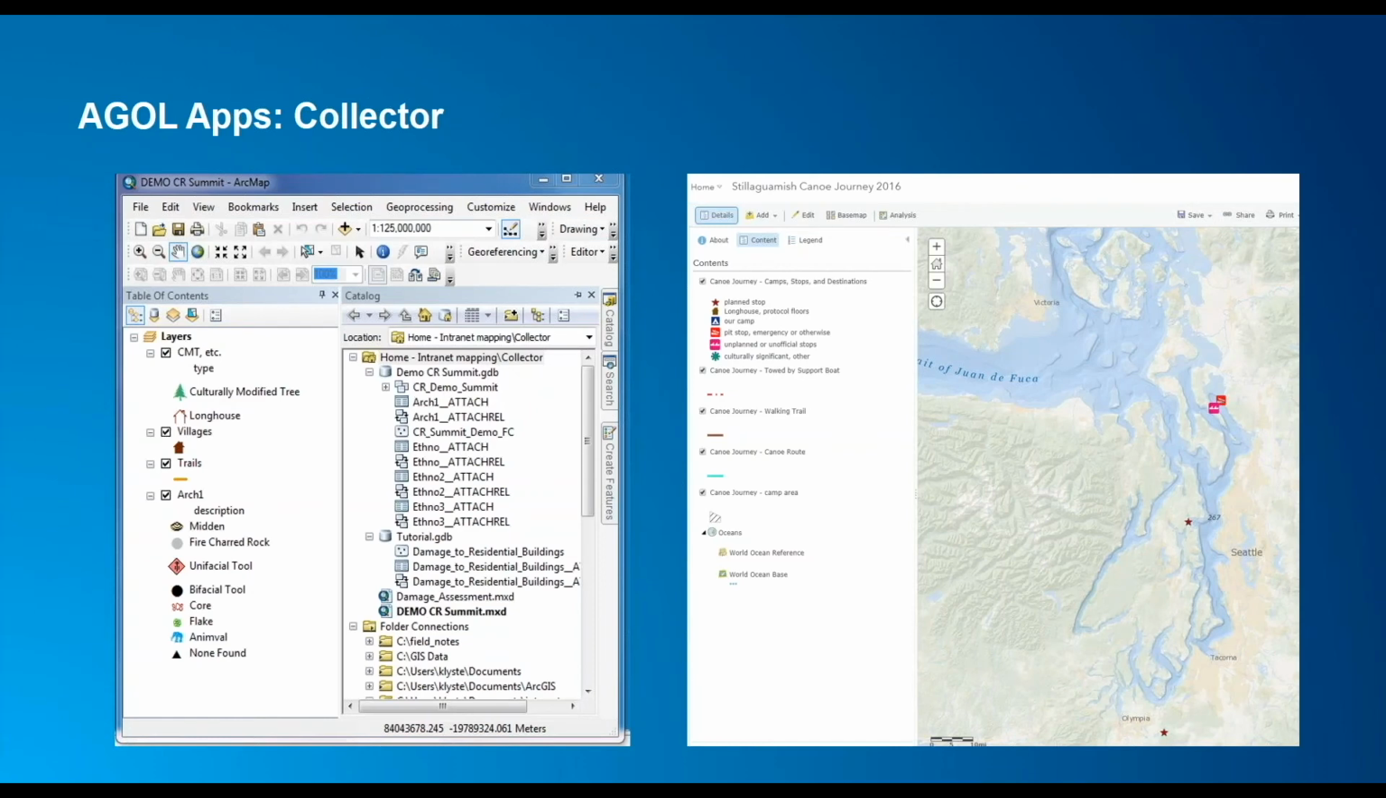One of the other apps we're using right now is Collector. On the left, this shows the desktop version. Currently, what we use for our field data collection and cultural resources is our Trimble unit. However, as many of you know, last year Bluetooth antennas became readily available. As a result of this, we can now pair with our smartphones and get sub-meter accuracy. We're very excited to start to experiment with the use of Collector.